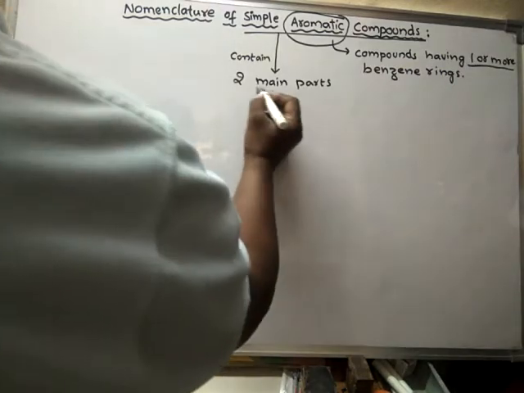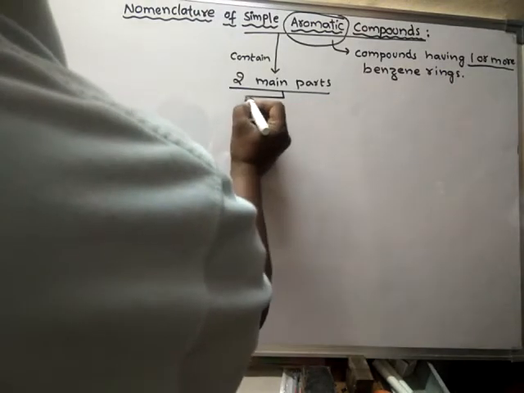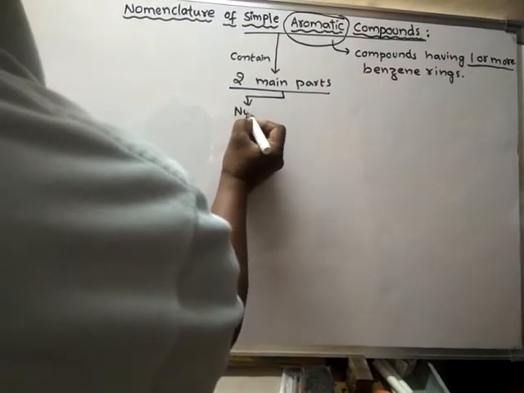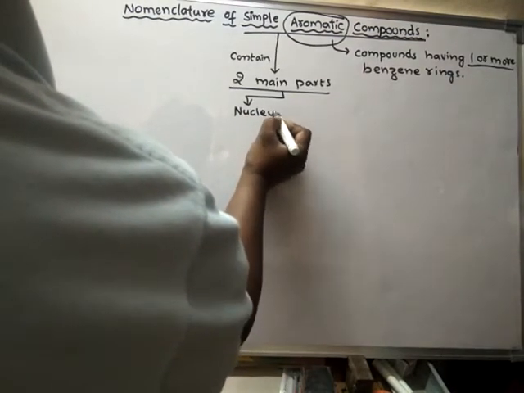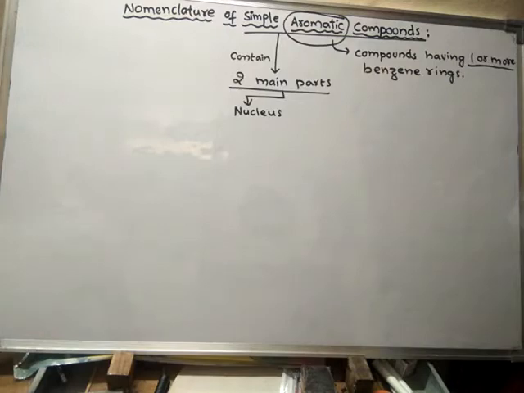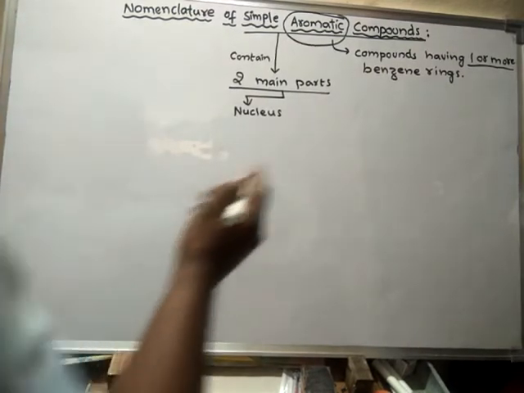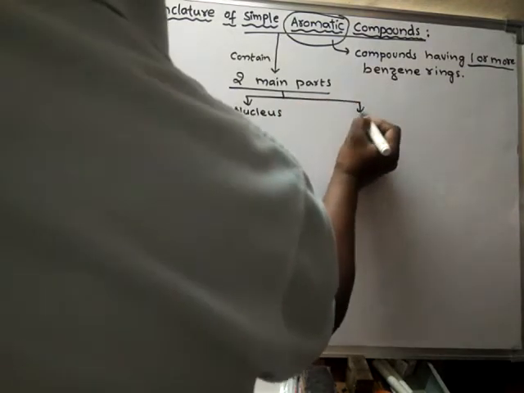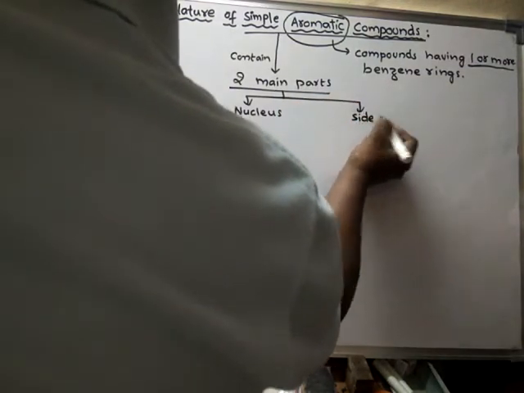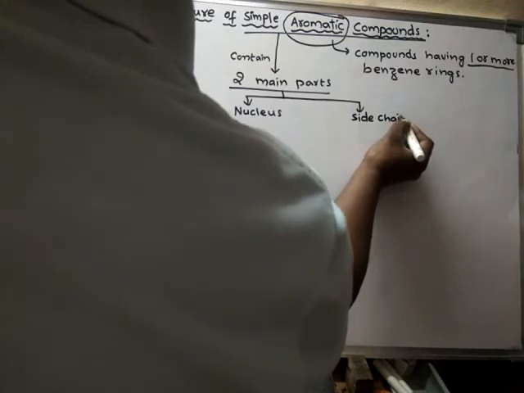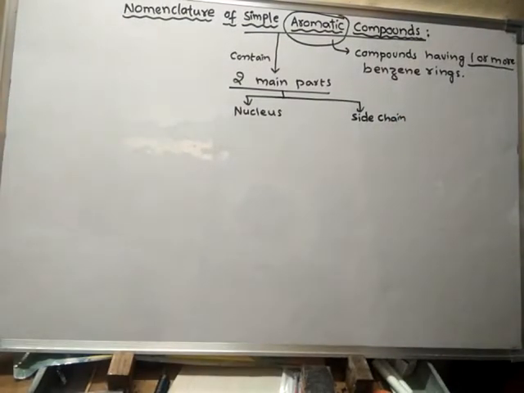What are they? One is known as nucleus and another one is known as side chain. Nucleus and side chain.